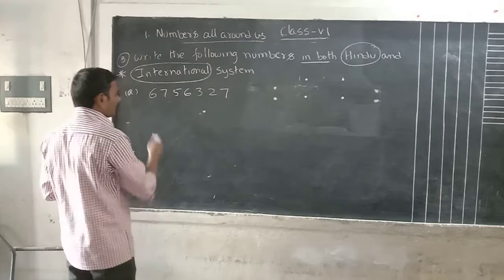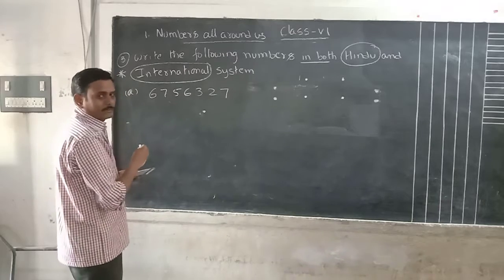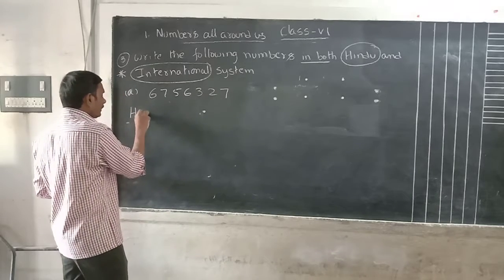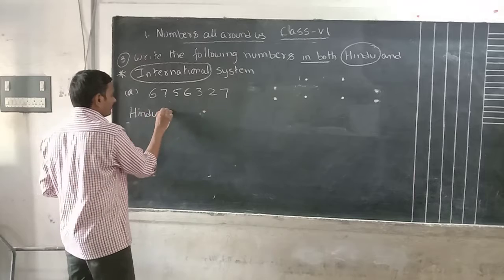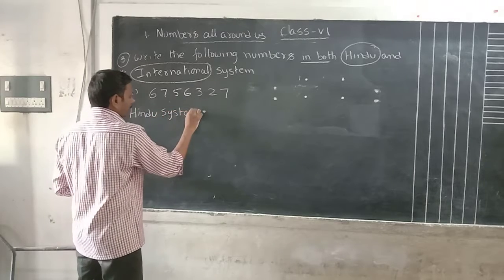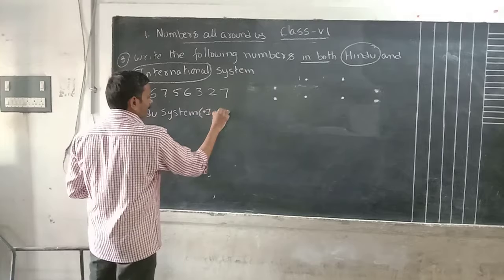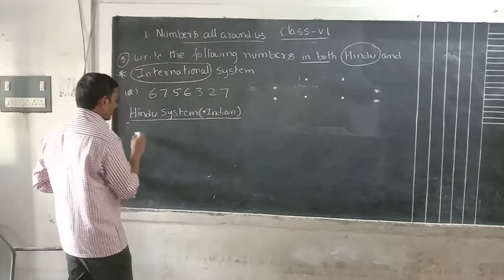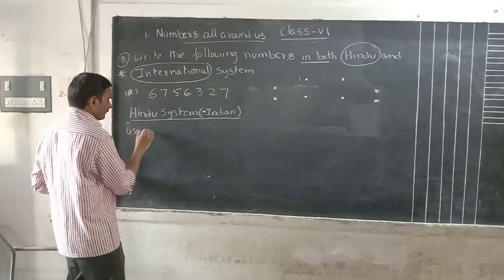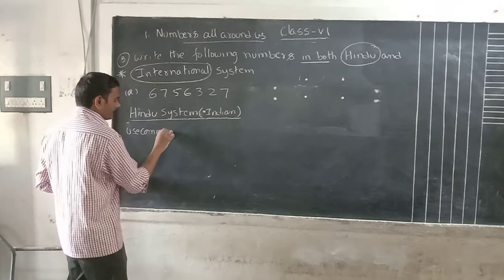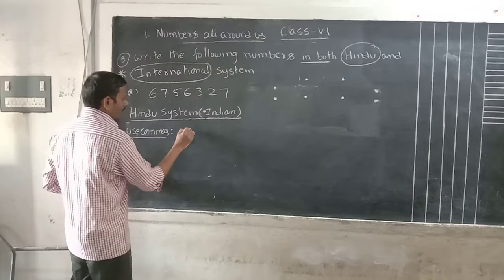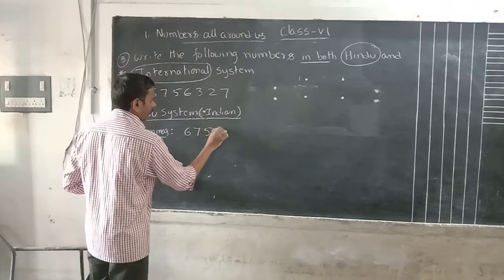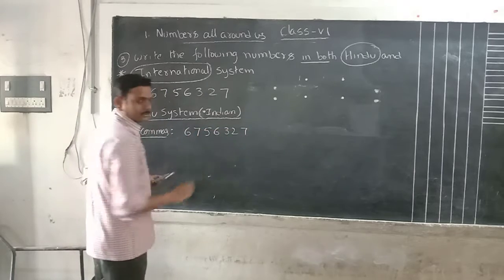Okay, what is the question given? First, I want to write in the Hindu system. The Hindu system is nothing but the Indian system only. First we have to write using commas. Which number is given? That number we have to write using commas.